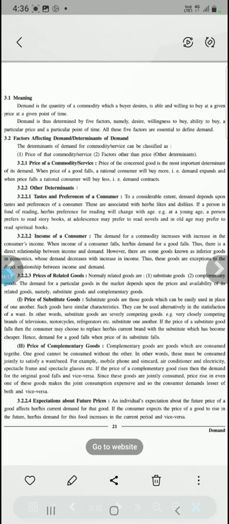Willingness, I already explained to you, right? What is willingness? He must be willing, he must be ready to spend that much amount, and it is always for a particular price. And the time is also mentioned, that is, it is always related to the current time period, right? If someone is postponing the demand, his want, I mean to say, then it is not